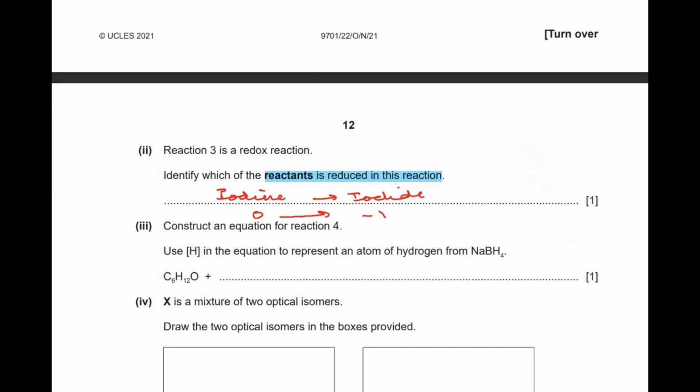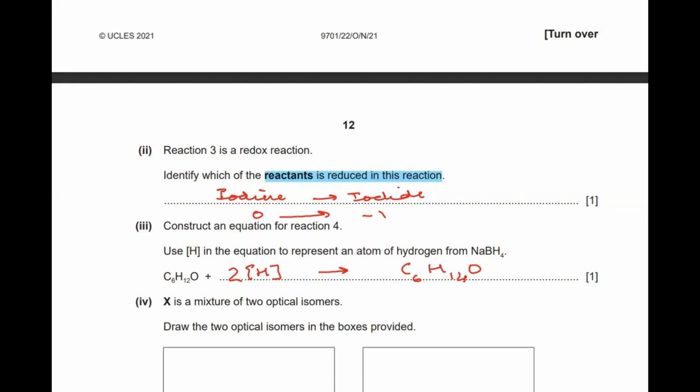So C6H12O is reacting with a reducing agent, forming C6H14O. So we can see there is an addition of two hydrogens here. If I put two hydrogens, then I'll have a balanced equation.